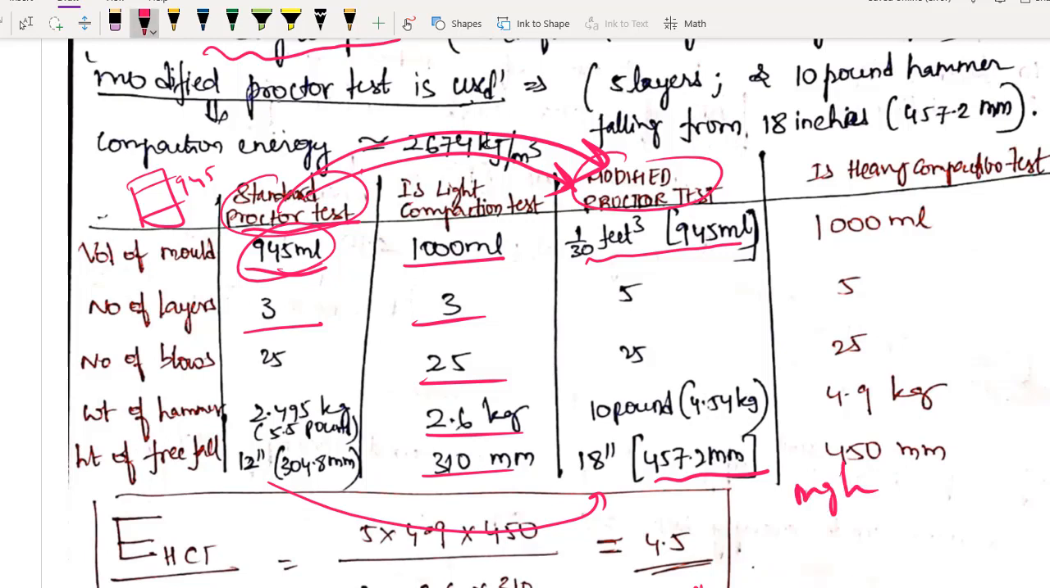mgh. We will use the same. Okay, mass into gravitational acceleration into height of drop. So height of drop you know, and how many number of blows you are giving, you have to multiply that. So if you are calculating IS, it will be 5 layers, and each layer 25. So if you are talking about lightweight, it will be mgh into how many times you are dropping? 3 layers, 25 number of times. So like that you can calculate energy.